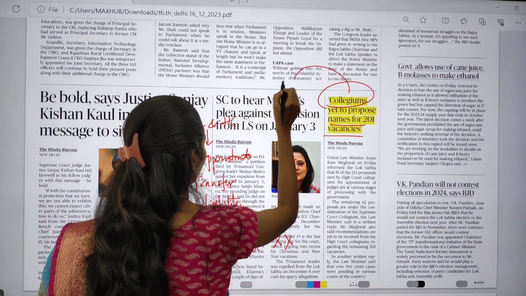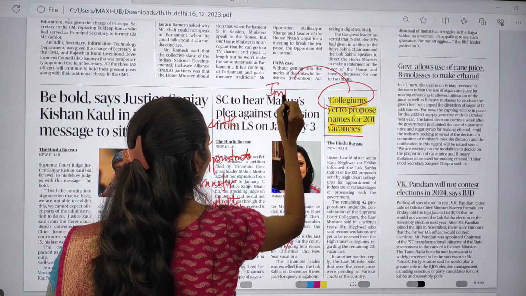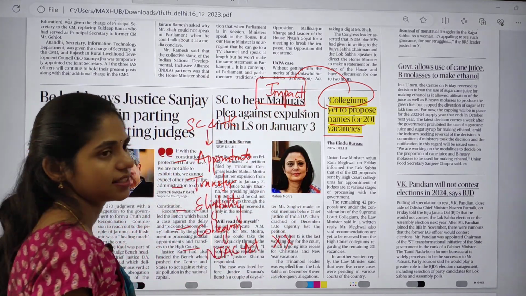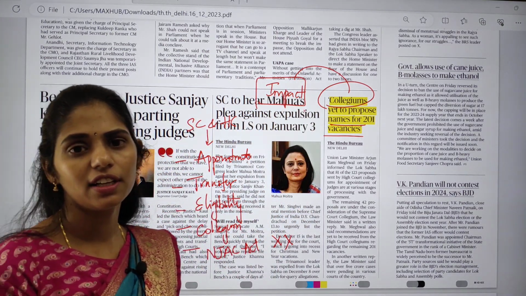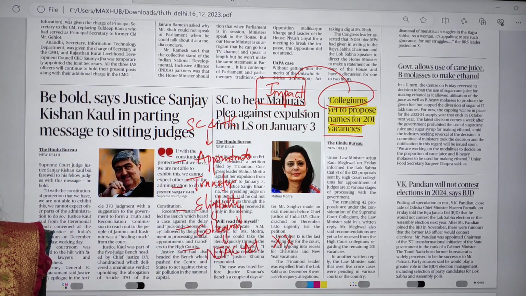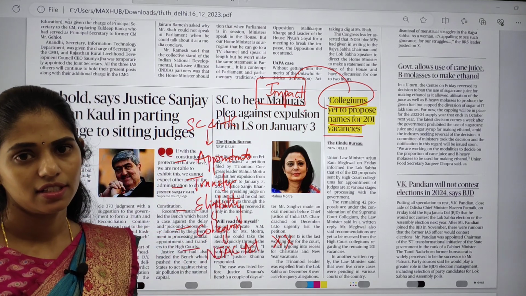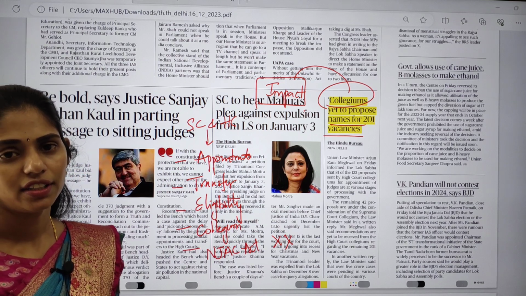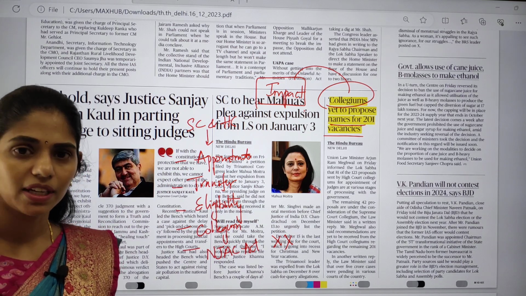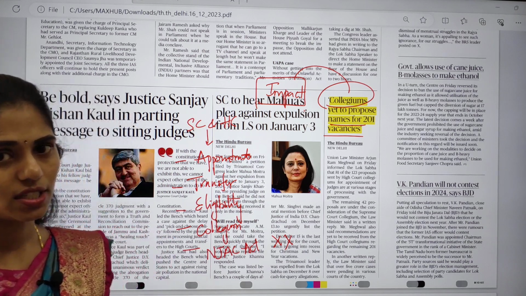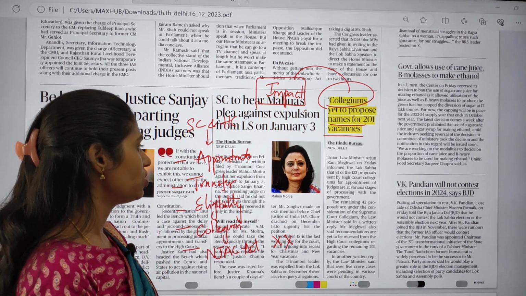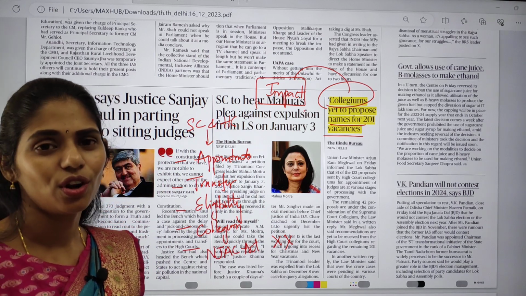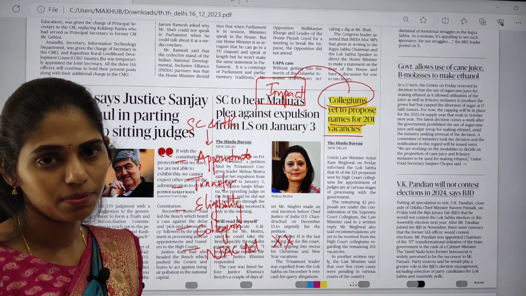And here you can connect one more topic: what will be the impact if there is delay in the filling of vacancies. We are already facing the problem of increasing pendency of cases. If vacancies remain, that will further affect the decision-making process and even justice delivery. As you all know, justice delayed is justice denied. So we are not going to ensure justice to poor people.